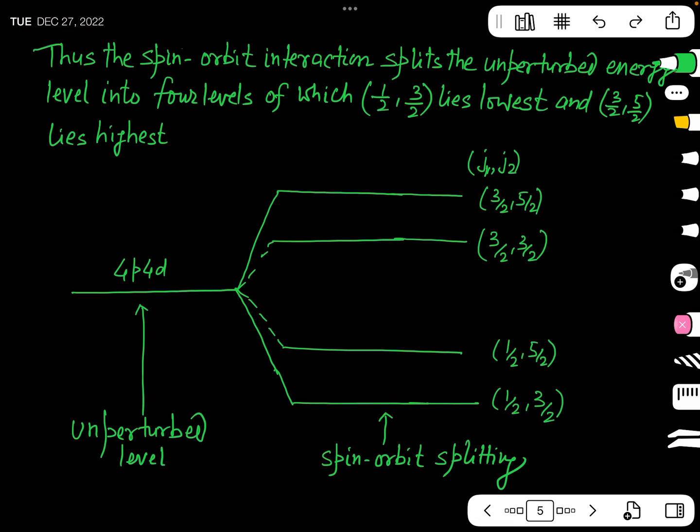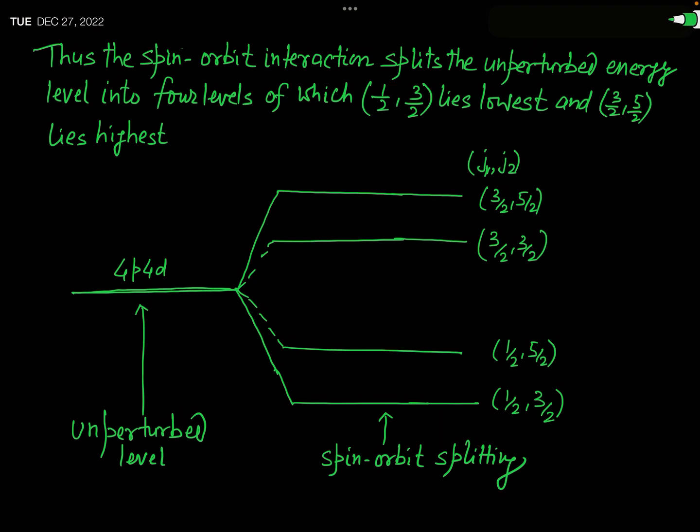Now let us see this figure. I have shown this splitting by this diagram. You can see this is your unperturbed energy level 4p4d. This horizontal line, which I am just marking, represents the unperturbed energy level. Now, due to the spin orbit interaction, you have seen that this energy level is split into 4 energy levels. Those 4 combinations of J1 and J2 represent the 4 different energy levels.